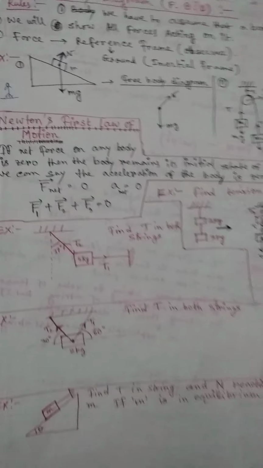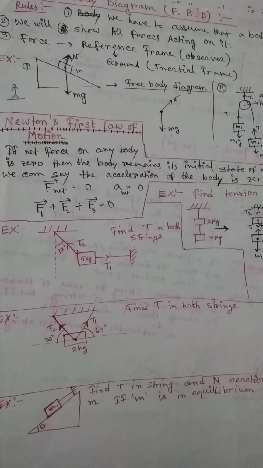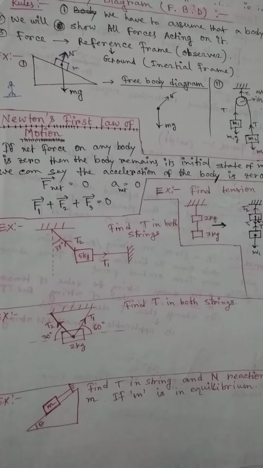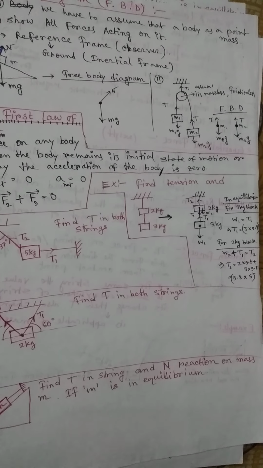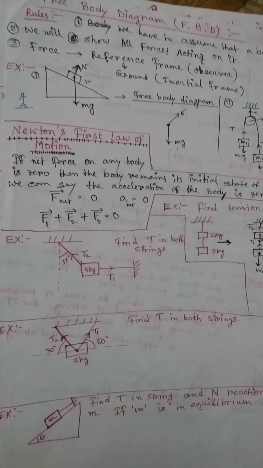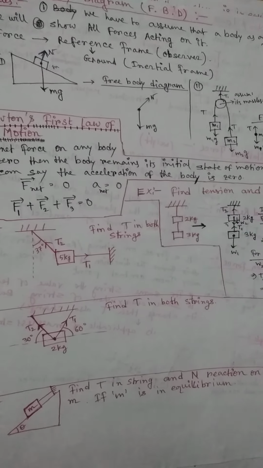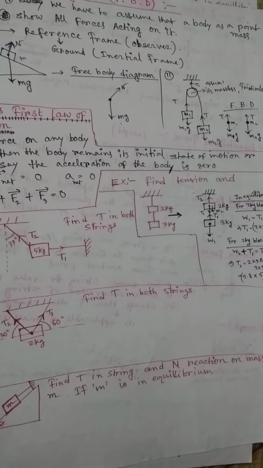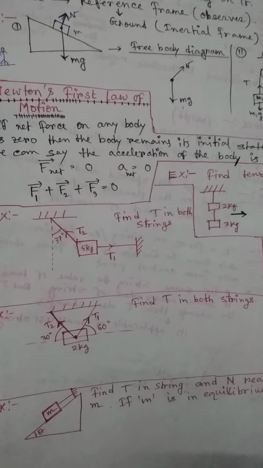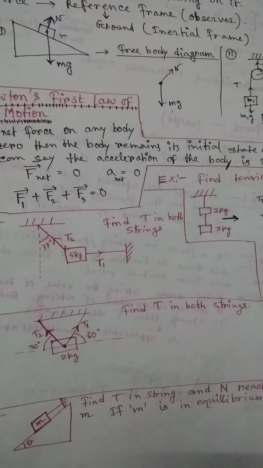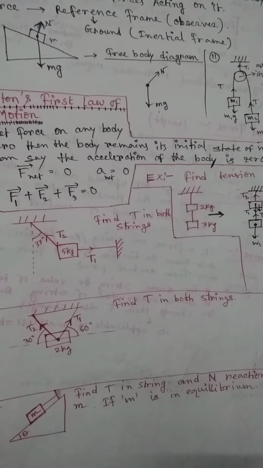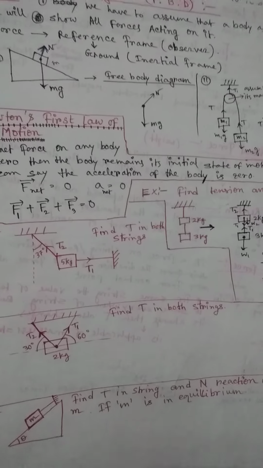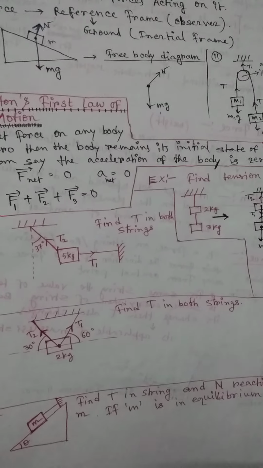Next, Newton's first law of motion. According to Newton's first law, if the net force on any body is zero, then the body remains in its initial state of motion, or we can say the acceleration of the body is zero. That means if any external force is exerted on this body, then the body remains in its initial state.